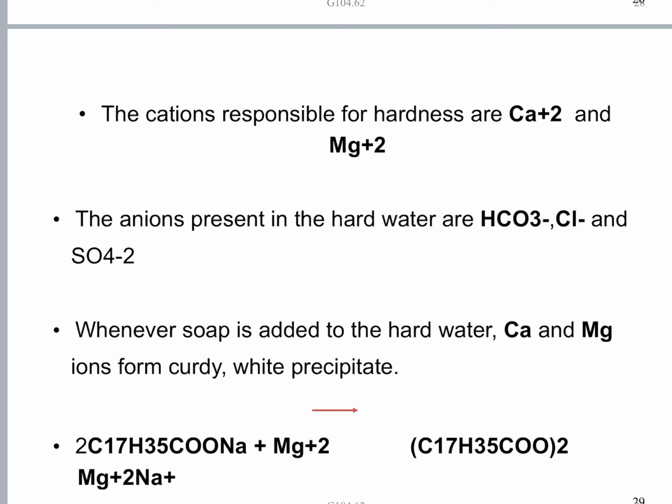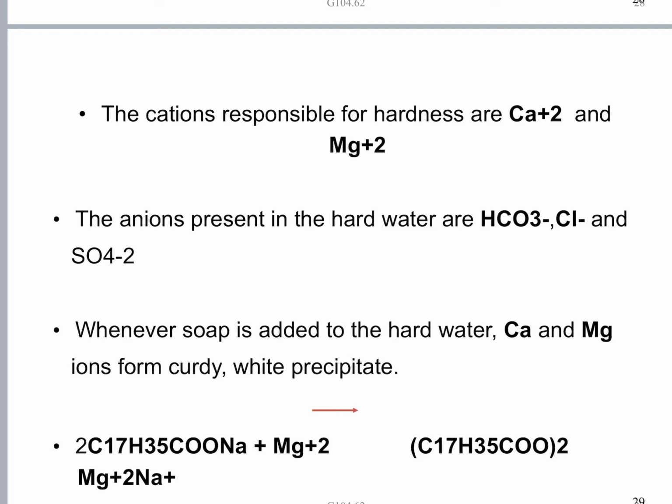While taking bath with borewell water, you can see the formation of small sized white particles when you are using soap. That's nothing but curdy white precipitate. These precipitates are chemically called calcium stearate and magnesium stearate. Whereas sodium stearate is highly soluble in water, magnesium stearate and calcium stearate are insoluble.